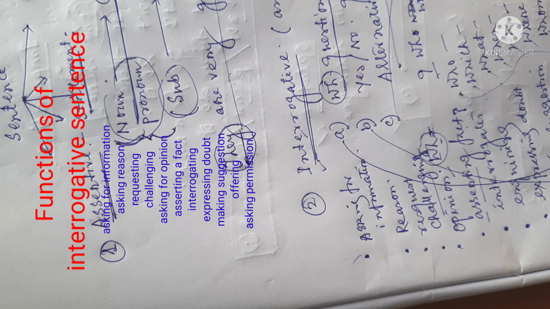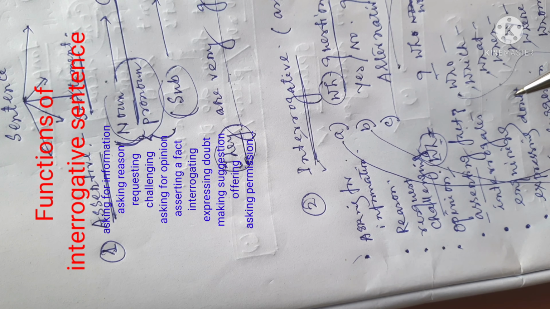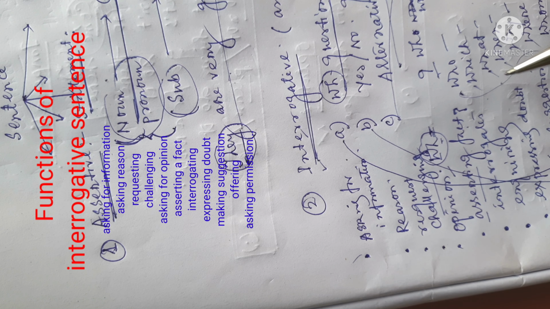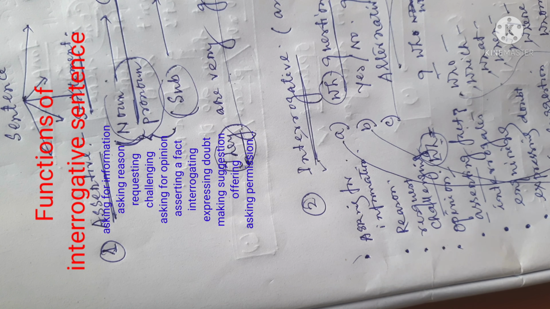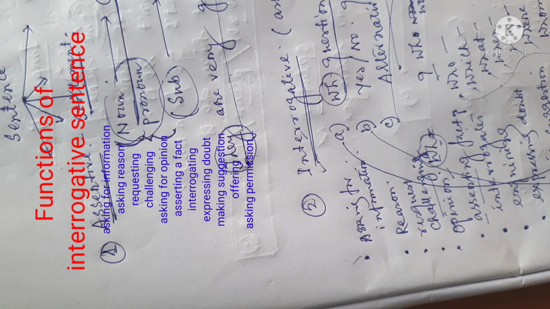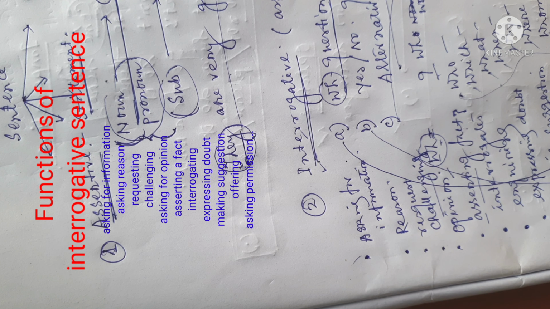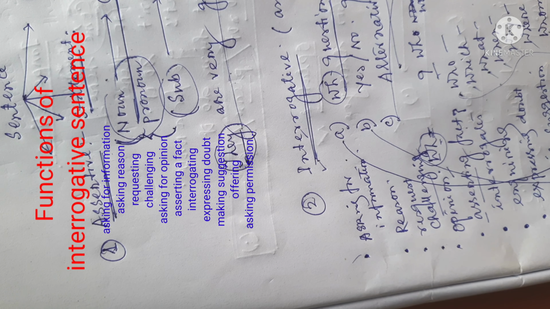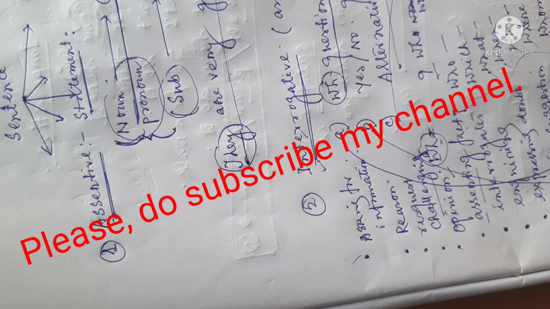Can I help you? This is the offer. Can you help me? This is the asking for help. But offering means, can I help you? Asking permission. So as I can remember, these are some functions of the interrogative sentence.